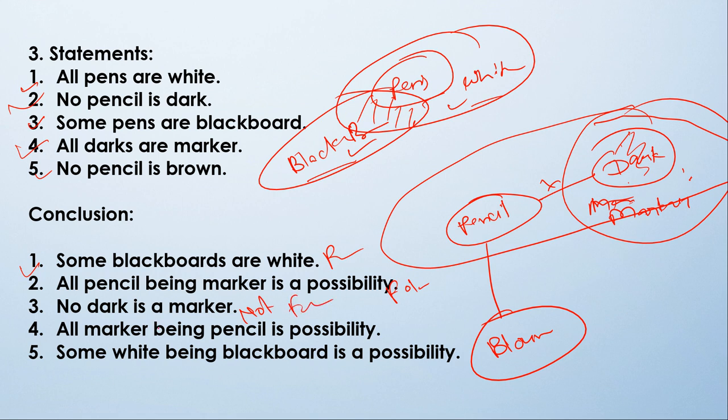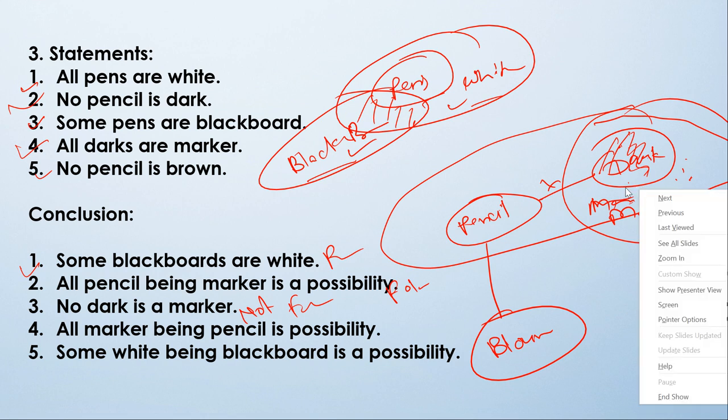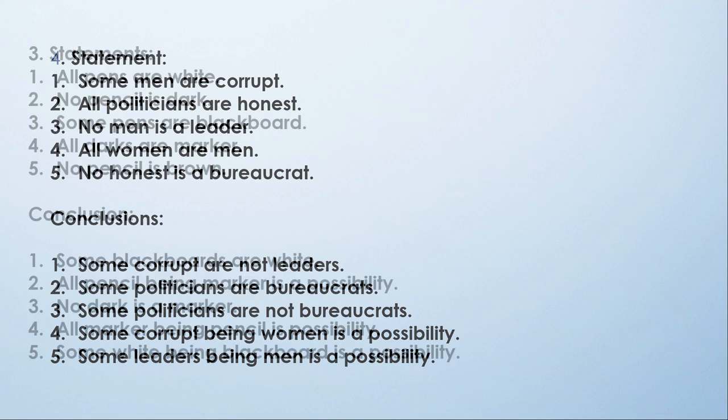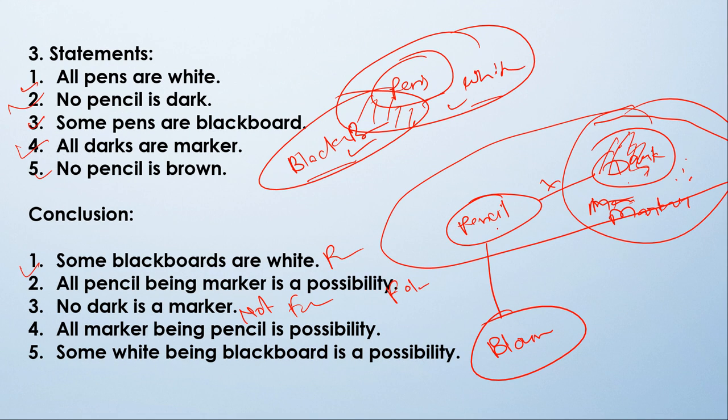Next, all marker being pencil is a possibility. How is it possible that all markers will be pencil? Because no dark is pencil. So that part that is dark and that is marker also, this part will never be pencil. So this is not following.